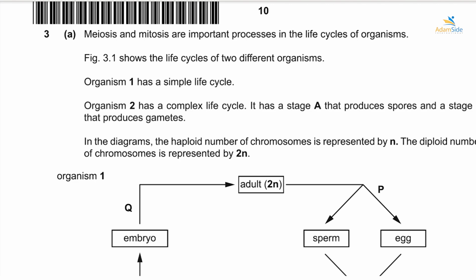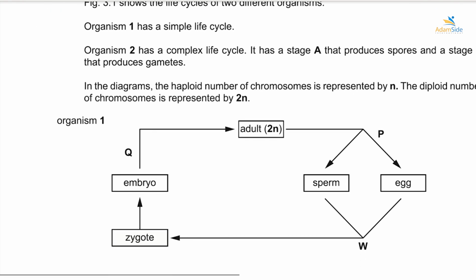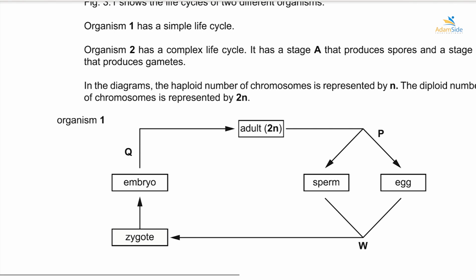Now, some explanation on organism 2. Because it has stage A that produces spores, that means stage A is a form of asexual reproduction in this organism, and stage B produces gametes. So it means stage B is a form of sexual reproduction in this organism. Alright, in the diagrams, the haploid number of chromosomes is represented by letter N, and the diploid number of chromosomes is represented by 2N.